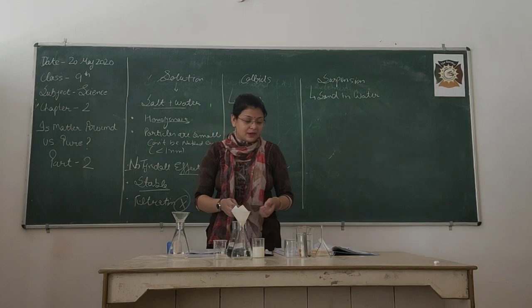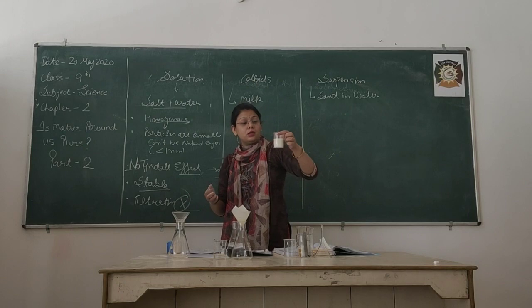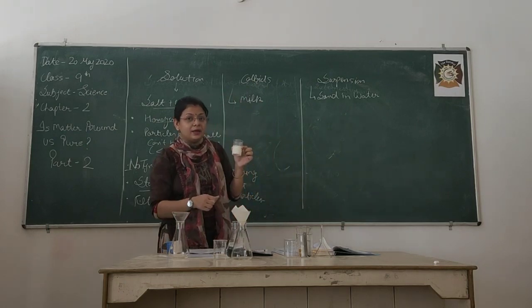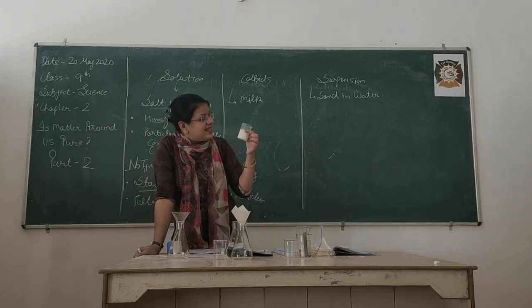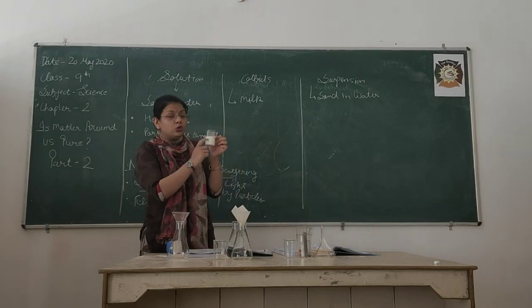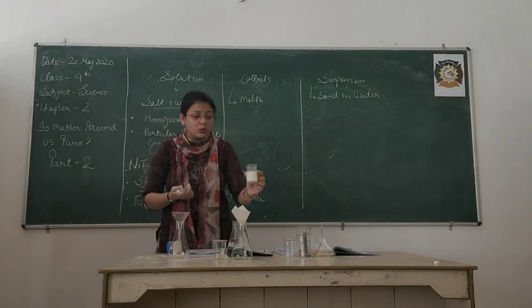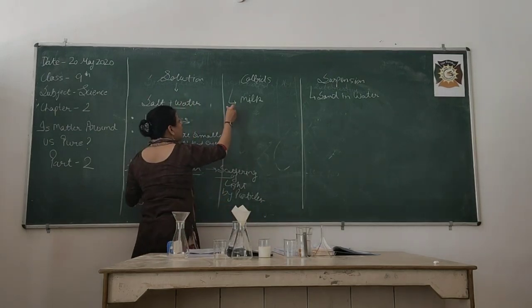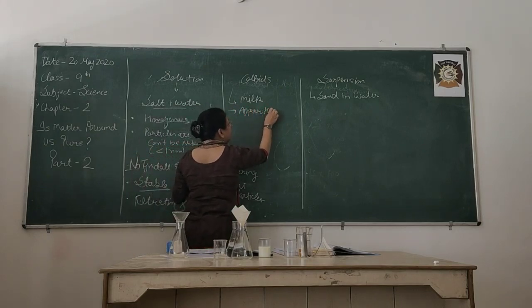The next term, beta, is colloid. So the example of colloid is milk. Why did I say milk? Because bachche, on appearance, just by seeing this milk, what will you say? It is homogeneous, as you are not able to see two distinct particles in it. It appears to be homogeneous. That means just by seeing it, it appears homo, but actually it is hetero.